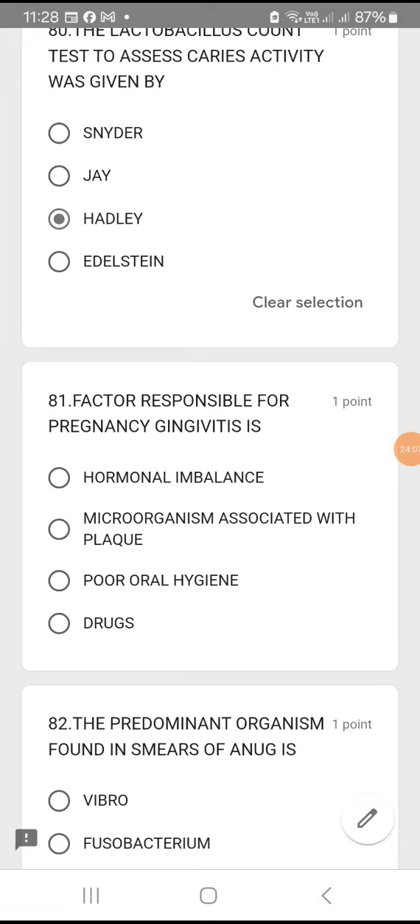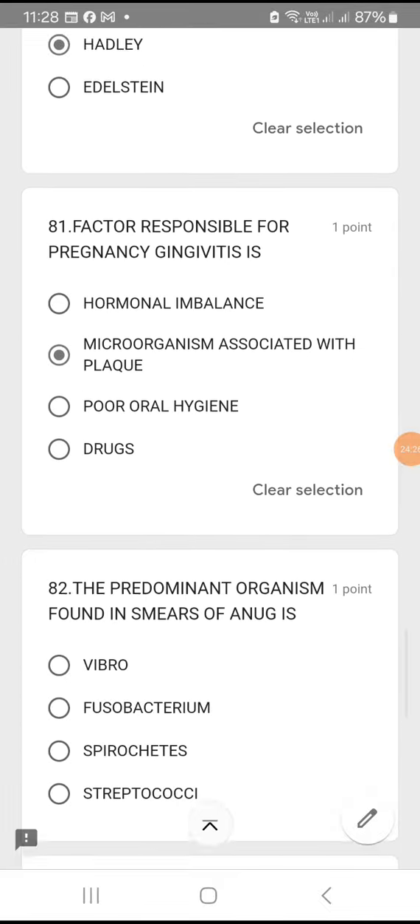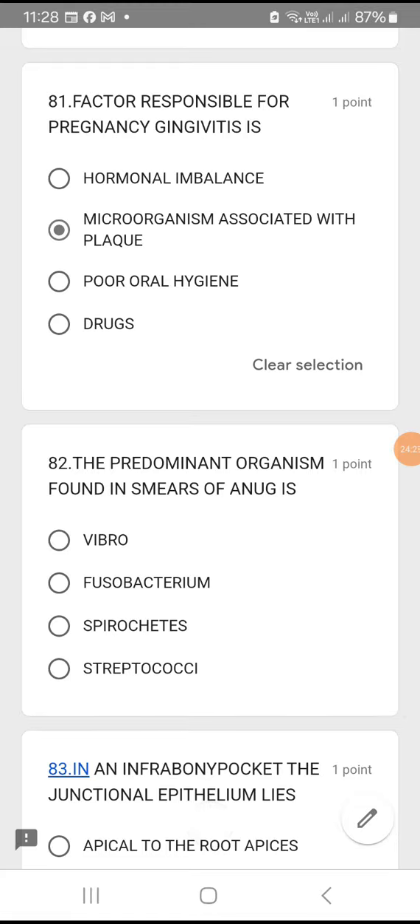Question number 81. Factor responsible for pregnancy gingivitis: hormonal imbalance, microorganism associated with the plaque, poor oral hygiene, or drugs. We always have a tendency to go for hormonal imbalance here. But remember, they are telling you pregnancy gingivitis. So always it is associated with a microorganism. So microorganism associated with the plaque is the right answer. 82. The predominant organism found in smears of ANUG. ANUG, the type of organisms are spirochetes. Okay, acute necrotizing ulcerative gingivitis. ANUG is caused by spirochetes. So option C.